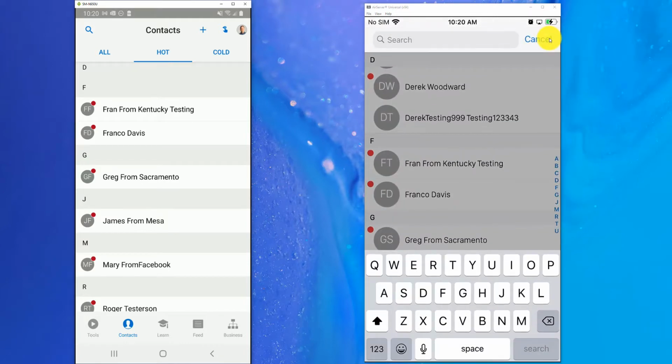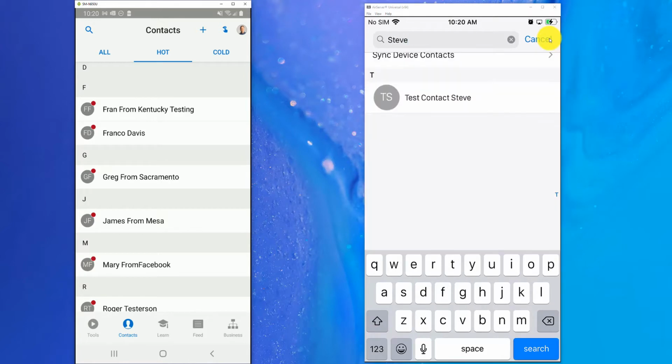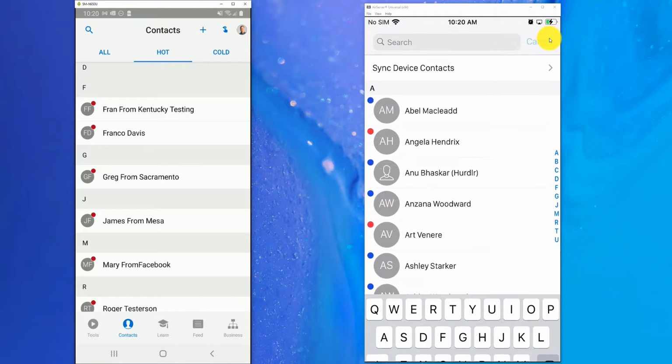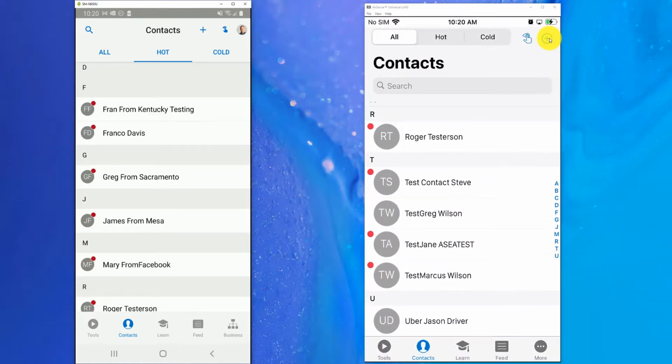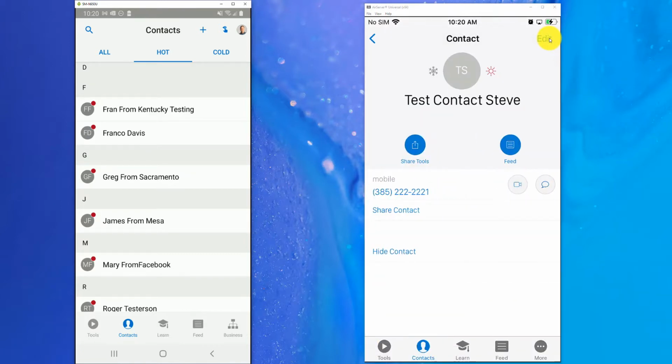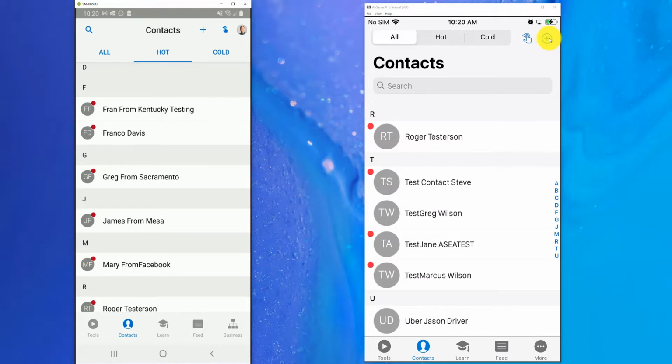Alright, let's see if Steve was added here. There we go, test contact Steve. Let's go ahead and mark him as a hot contact. So just like that, I added that quick test contact for Steve, and he's here in my app, and I can go through and start sharing content with him.